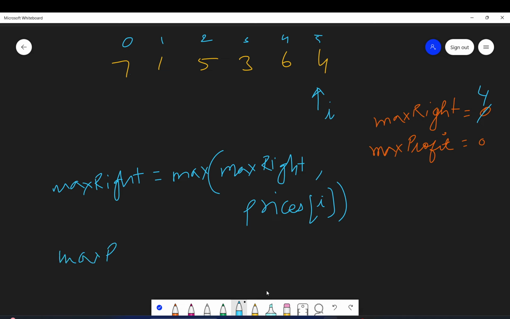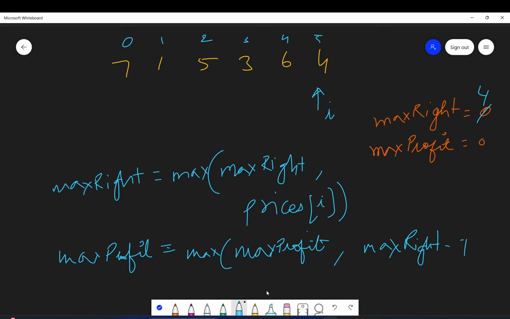Max profit will be the maximum of the current maximum profit, comma, max right minus prices of I. So basically, whatever is the maximum on the right, that will be your selling day value, and price of I will be your buying day. Okay, so let's see how we can get here.